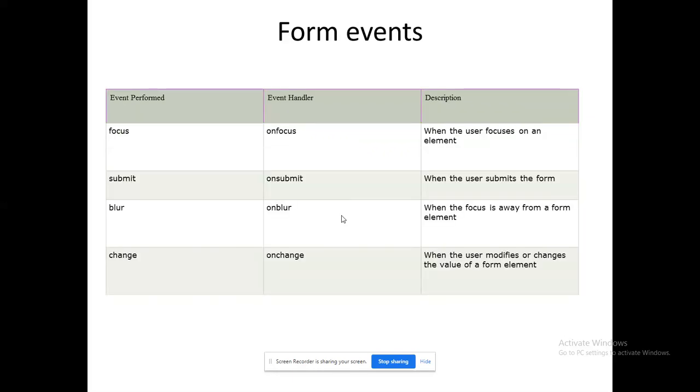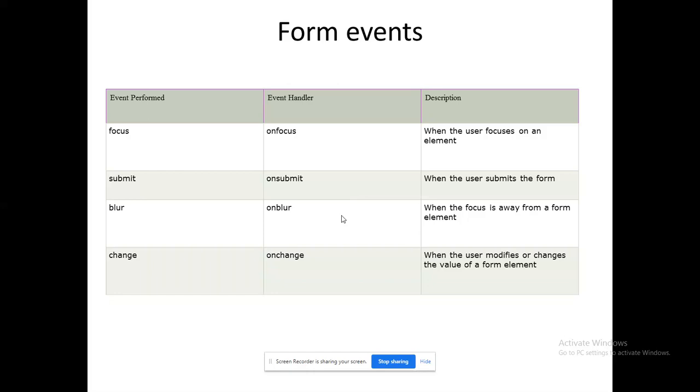Form events. This is where we will probably use most of the event handlers. On focus: for example, when I open a web page, the control needs to be available in the first text box in the form, so I have to use the on focus event. On submit: when I submit the form, the corresponding event has to be triggered, like a message box or an SMS being sent.